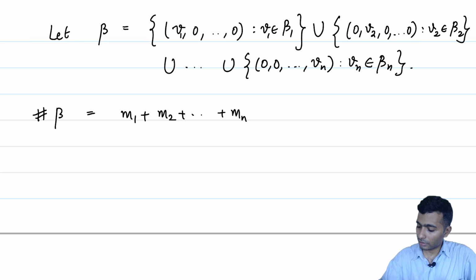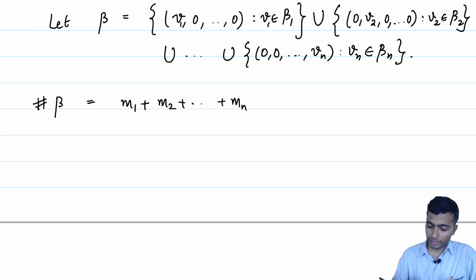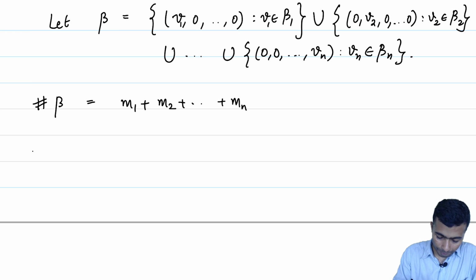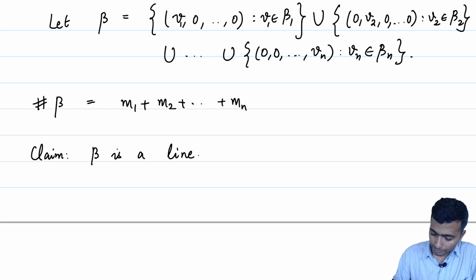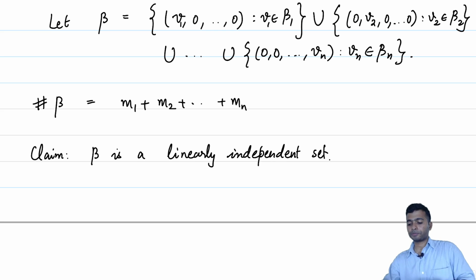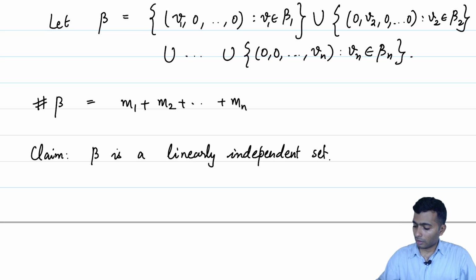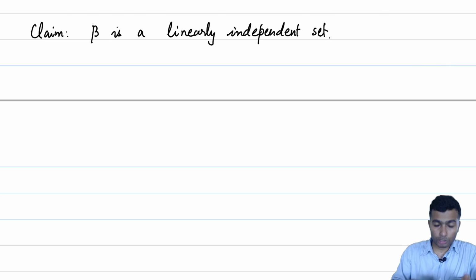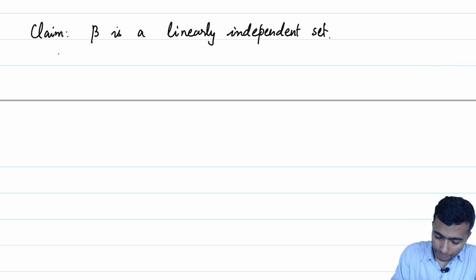So, how do we see that beta is a linearly independent set? Let us start with that. Claim: beta is a linearly independent set. Suppose there is a linear combination which is equal to 0, then we will have a relation of the following type.